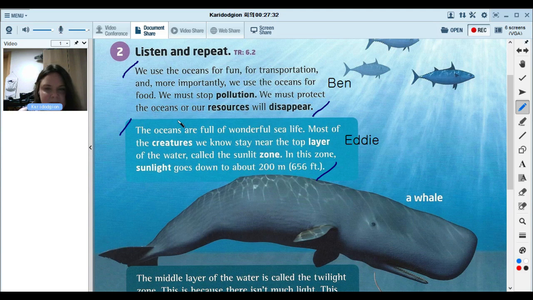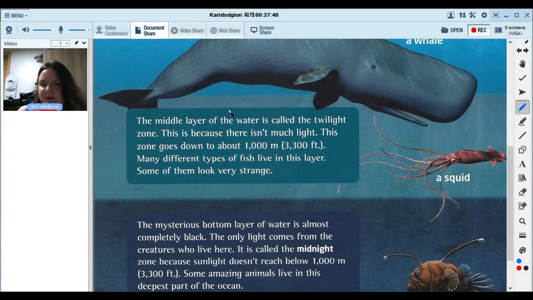Okay, good job, Eddie. Good job reading, but it's 200 meters, not 2,000. But good job. All right, anybody want to read the next one? Let me see. Sue, you want to read? Maybe you can read from here to here. Is that okay? All right, Sue, I'm going to turn your microphone on.